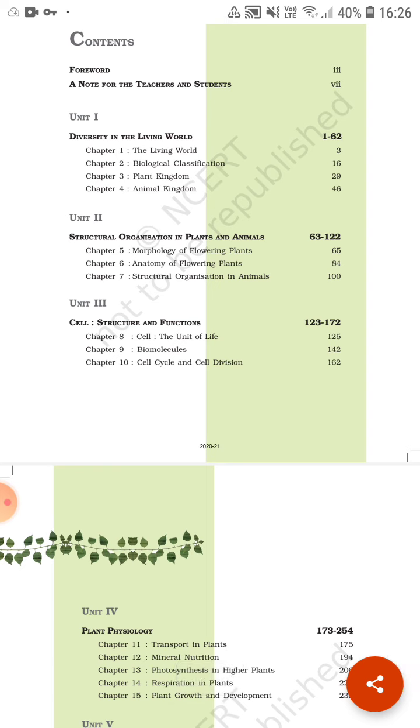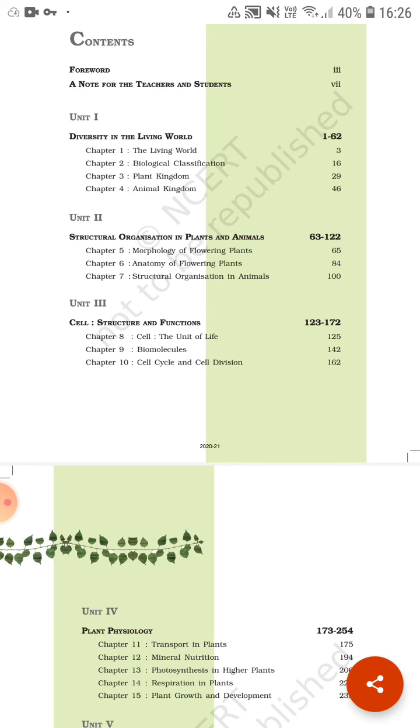We will discuss various types of organisms present or living on the earth. This unit is further divided into 4 chapters. First, the living world. In this chapter we will cover an introduction about various living organisms.